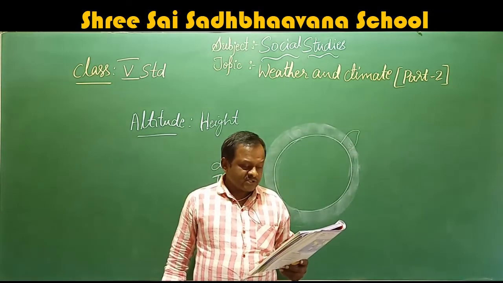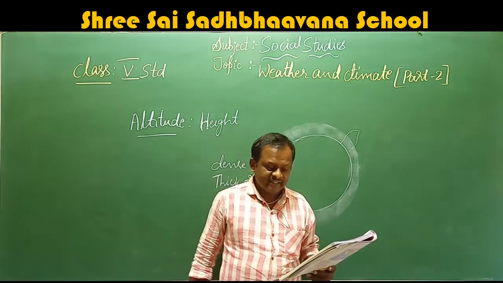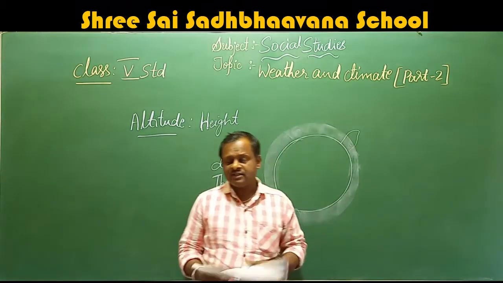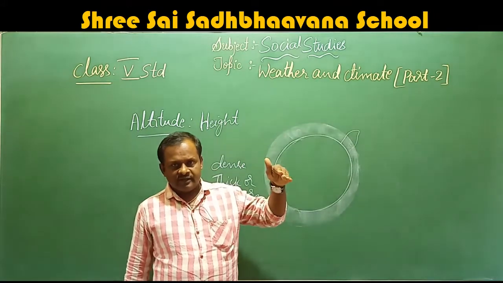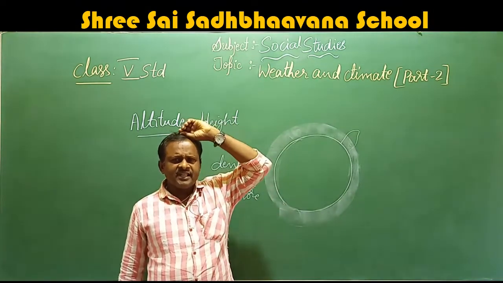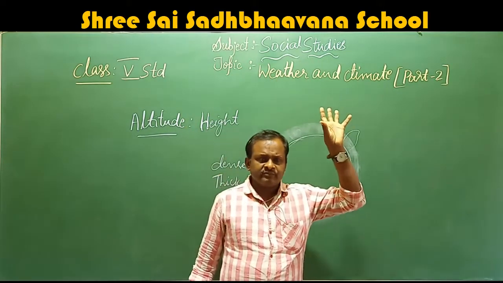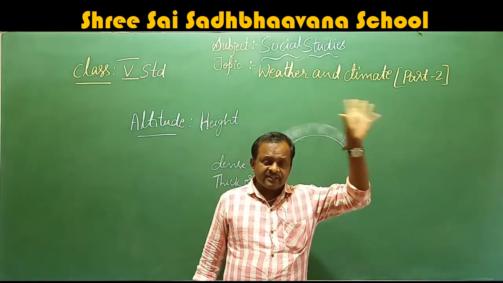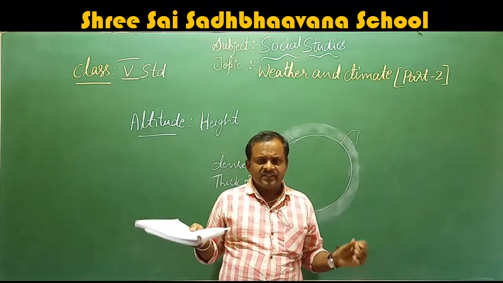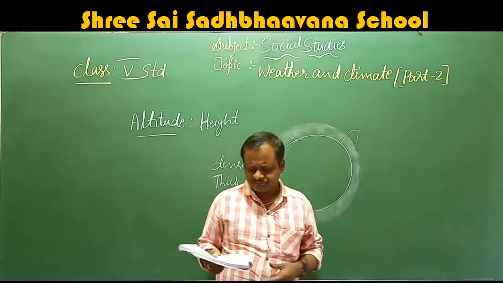That is why most of the mountain peaks are covered with ice in winter and hill stations are cold even in summer. Because the Himalayan mountains are very high, there is very, very less amount of air. For that reason, every time there is a cold season, there is very much cold.